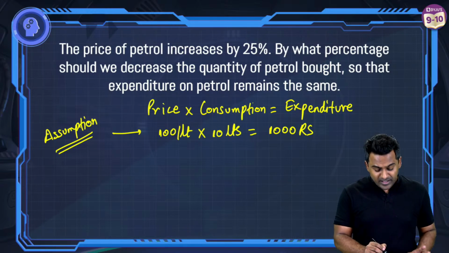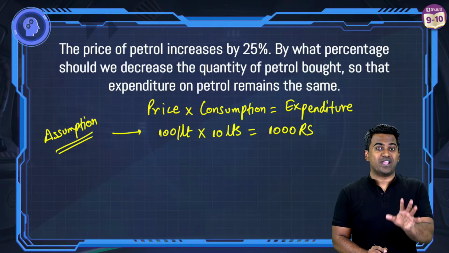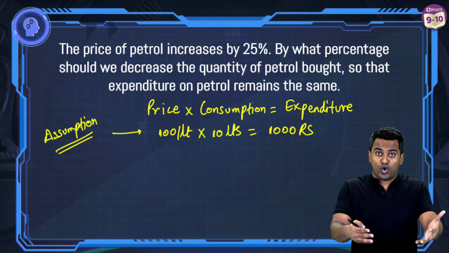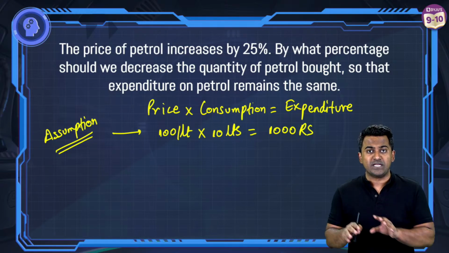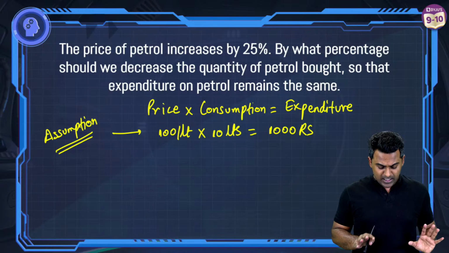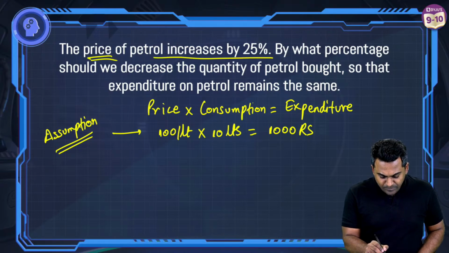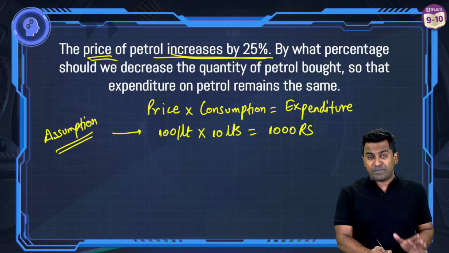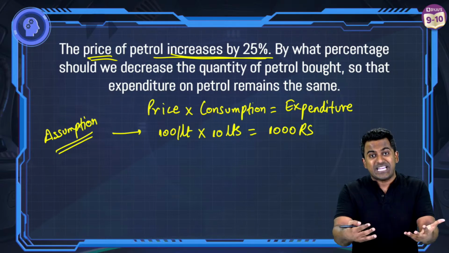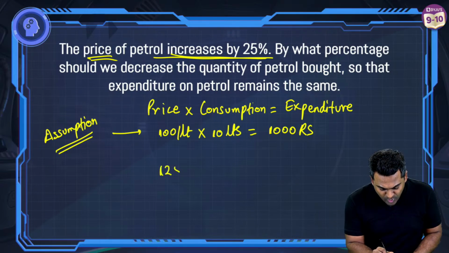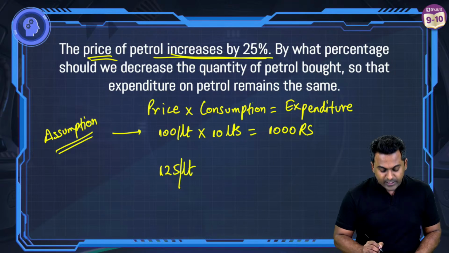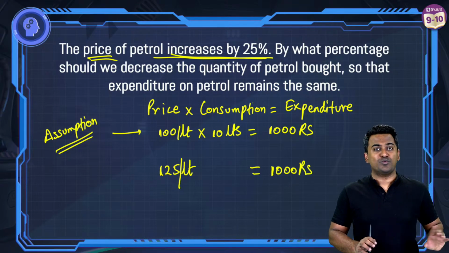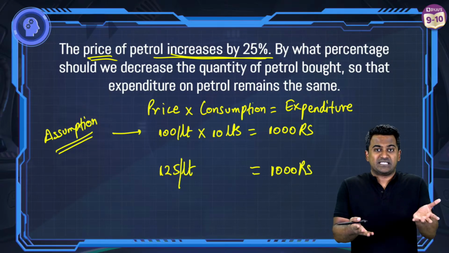All right, so what have we assumed here? We have assumed that price per liter is going to be 100. The quantity that I am buying is 10 liters and therefore I am spending 1,000 rupees. Right? This point is pretty clear. Now what is happening to the price? The price is increasing by 25%. So when 100 rupees per liter increases by 25%, the price is now going to be 125 rupees per liter. But my expenditure is the same, 1,000 rupees. My salary has not increased. I'm earning the same, right?